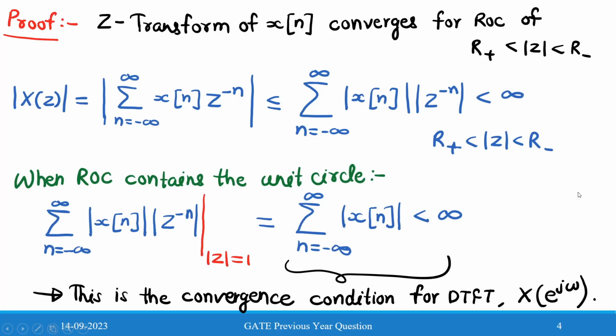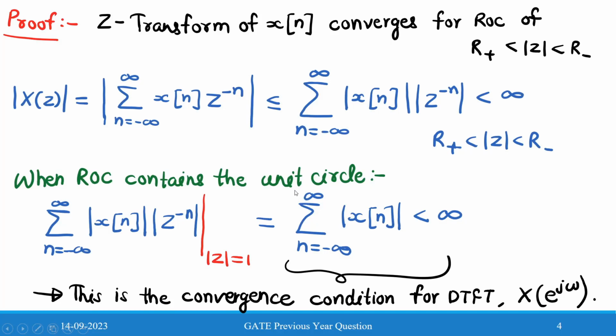Now if the ROC of the Z-transform contains the unit circle, that means |z| equals 1. If we put |z| equals 1, then the |z|^(−n) term will equal 1. So this becomes the summation from n equals minus infinity to infinity of |x[n]|, which should be less than infinity. Now we can see that this is the convergence condition for the discrete time Fourier transform.